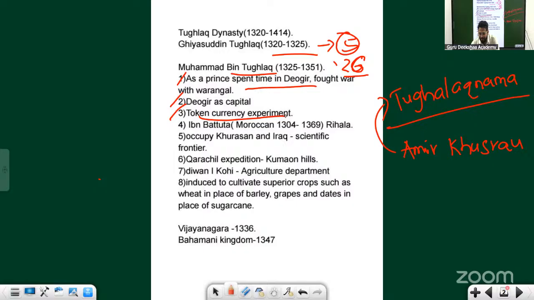See, money right now what we have is also a token currency, but the money works because counterfeiting is not allowed. If you do it, the police will come and arrest you. And money also works because if you see any note, you might be seeing the governor of RBI who would have written that